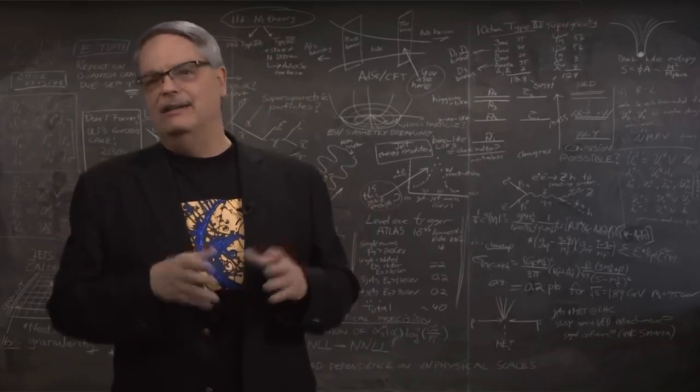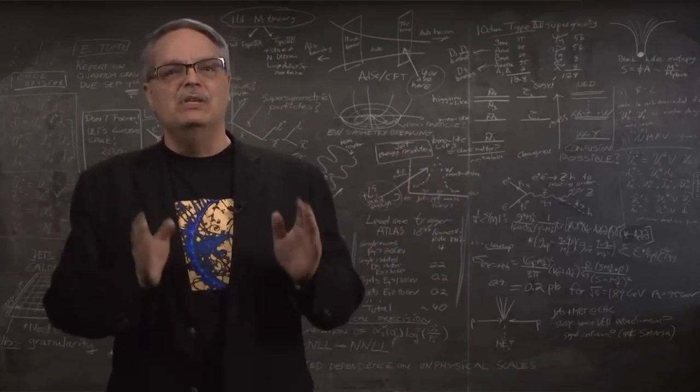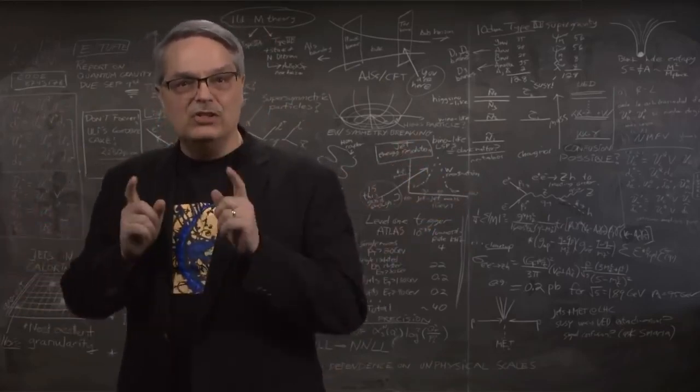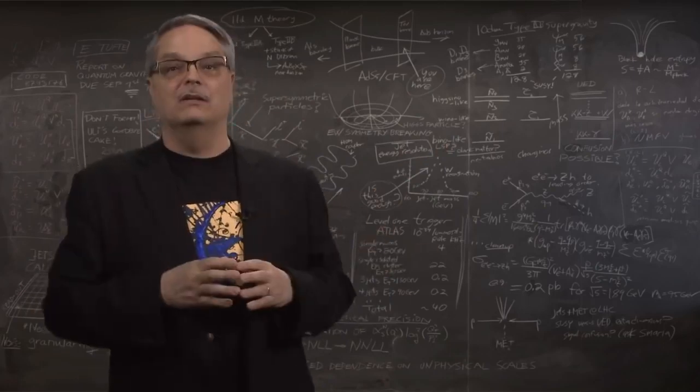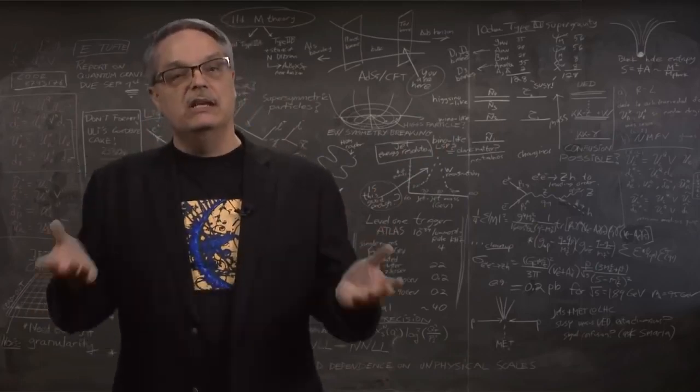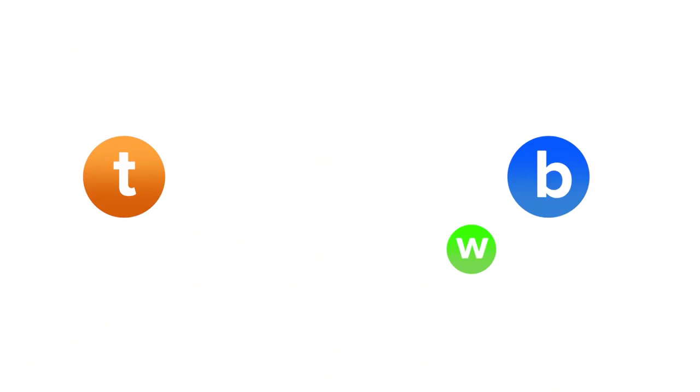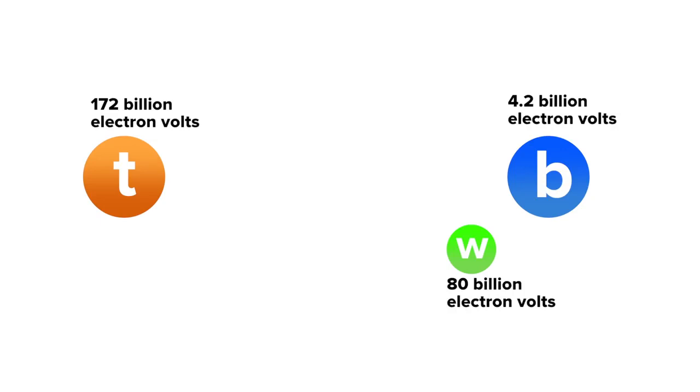Now, don't feel bad if you feel a bit confused. I've been telling you that the weak force is weak, and I just told you that in one case it was super strong. And again, the reason is energy. A top quark has a mass of 172 billion electron volts, so it has enough energy to decay into a W particle with only 80 billion electron volts of energy. And if it can decay, it will.